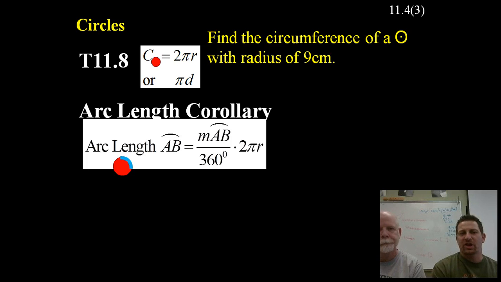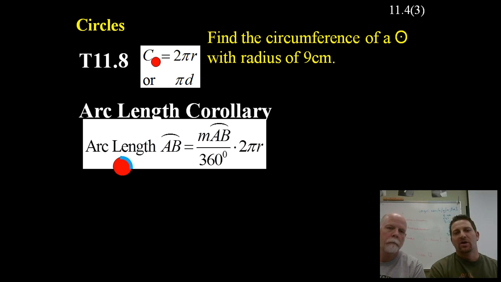So let's look at some applications here. There are 2 applications you're going to have to be ready for. One is actually using the formula, and the other one is this arc length corollary. If you look at the picture there, they show the red circle with the little blue piece in there, and that's what an arc looks like. It's an actual piece of the outside or border of the circle that you want to look at, and that's called an arc. What we want to do is measure the arc length.